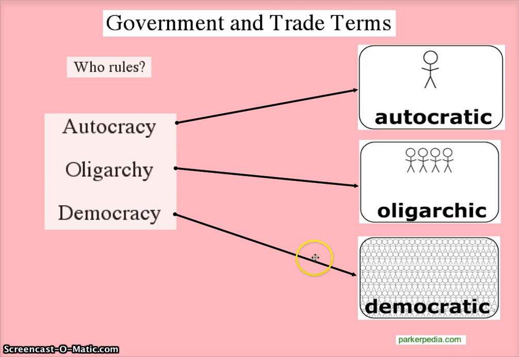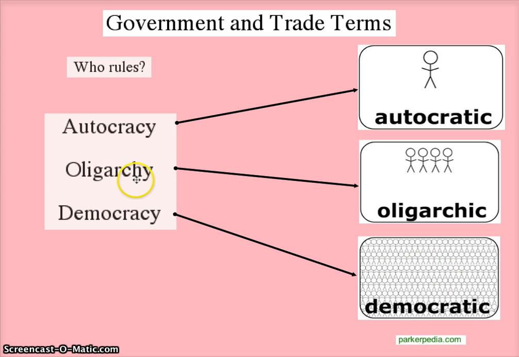In a democracy, you can see here the cute little image, you have all these people. The people are the ones that control the government. People have elections, people elect who they want to, they vote. The people, the many, determine or run the government. Democracy: many people, the citizens, run the government. And there are a lot of democracies in the world now.